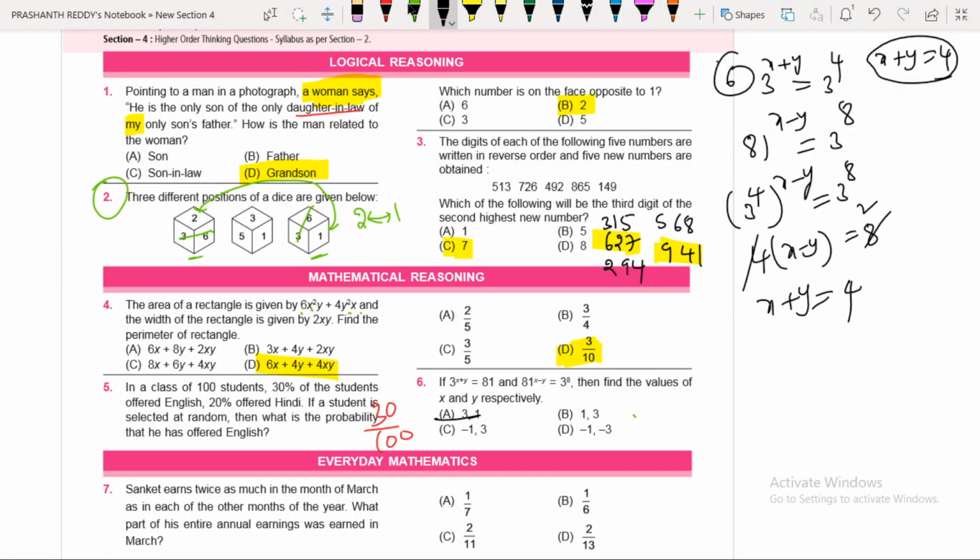x plus y is equal to 4. Then x minus y is equal to 2. Add both. If you add both, x plus x equal to 2x you are getting. 2x equal to 6 means x equal to 3. Finished. x equal to 3 means y is equal to 1, because the sum of two numbers must be 4.